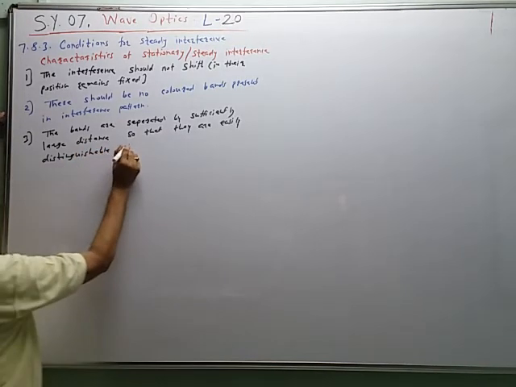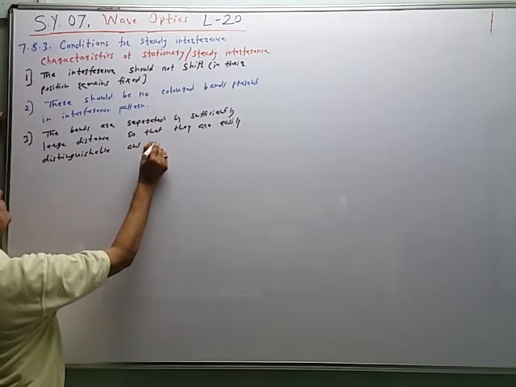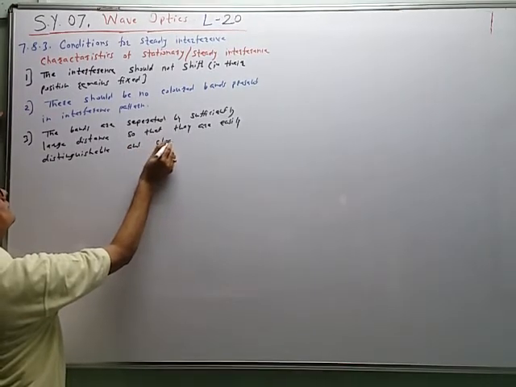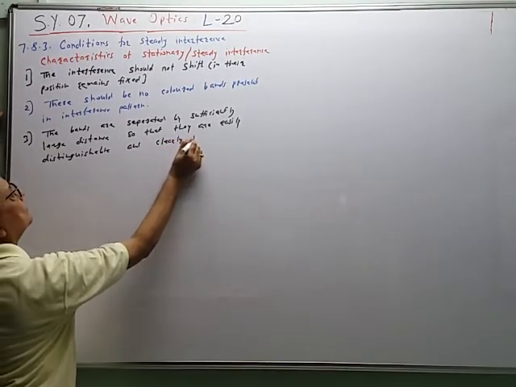They are easily distinguishable and clearly visible.